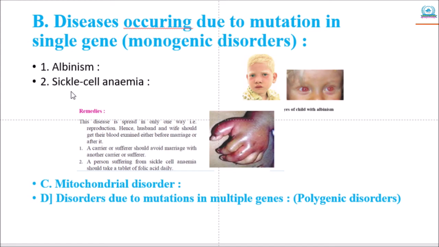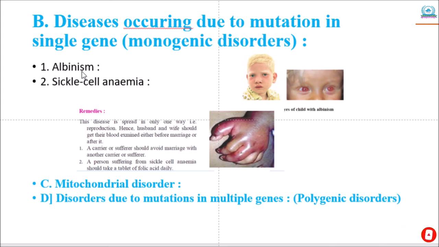Examples of such disorders are Huntington disease, Tay-Sachs disease, galactosemia, phenylketonuria, sickle cell anemia, cystic fibrosis, albinism, hemophilia, night blindness, etc. Of these, we will see two briefly, that is albinism and sickle cell anemia.